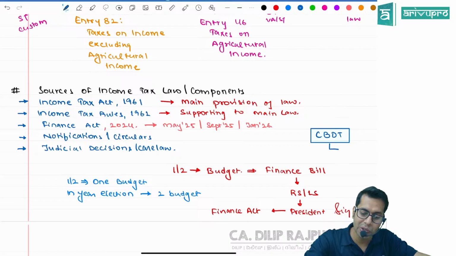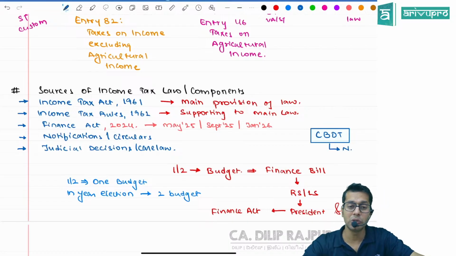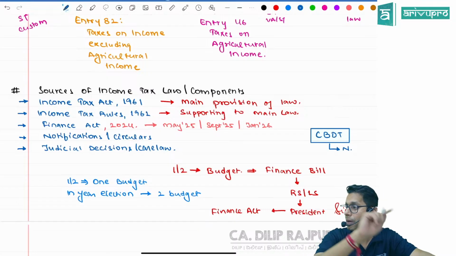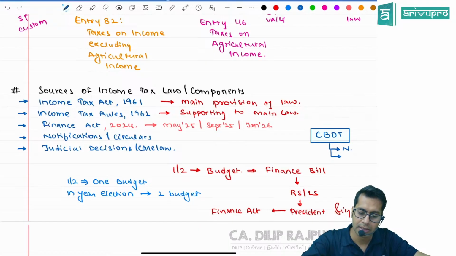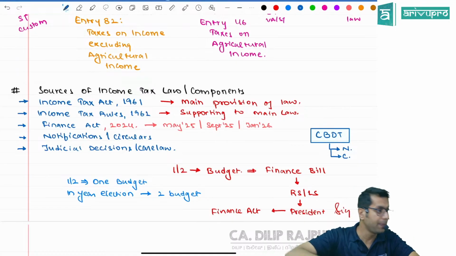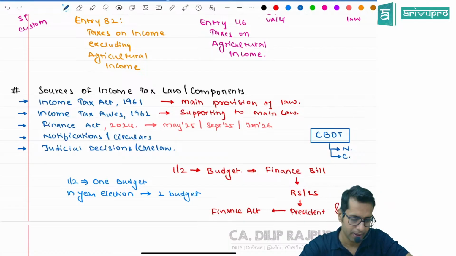Whenever they give a notification, it is applicable to everyone. And whenever they give circulars, the circulars will be applicable only to the people who are in the income tax department.